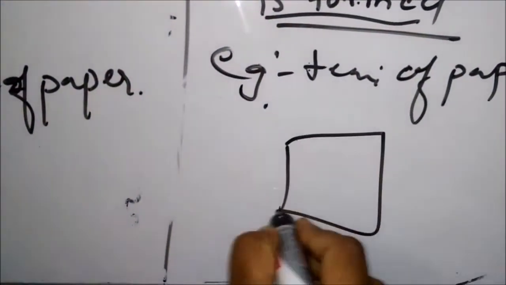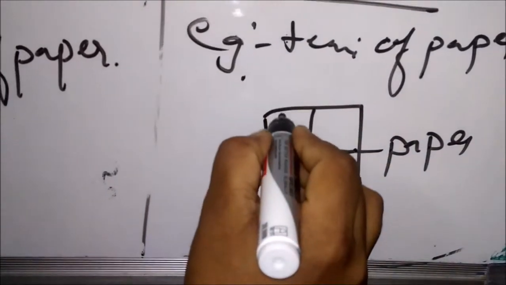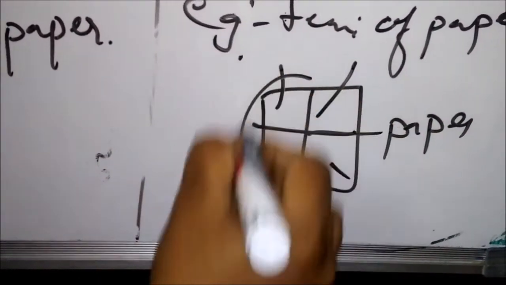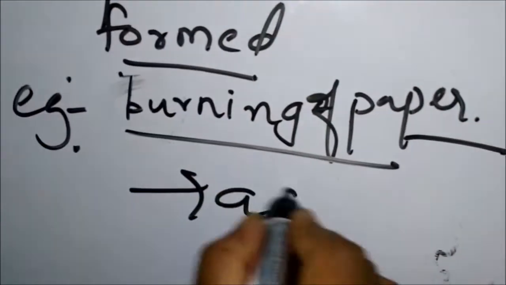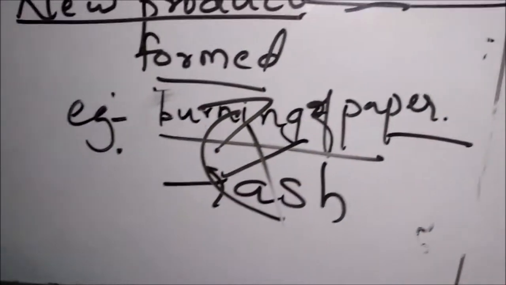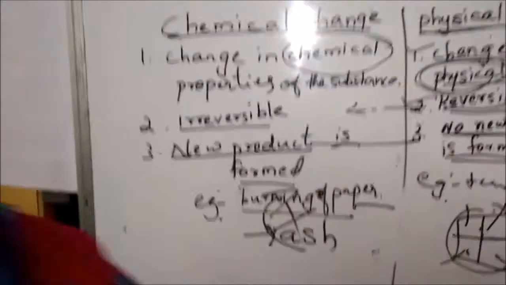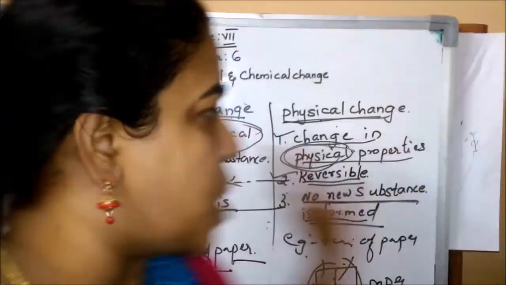If I tear this piece of paper, I'll get part one, part two, part three, and again I can join them. If I burn the paper, I'll get ash, and it is not possible to get the paper back from this ash. So I hope the difference between physical and chemical change is clear.